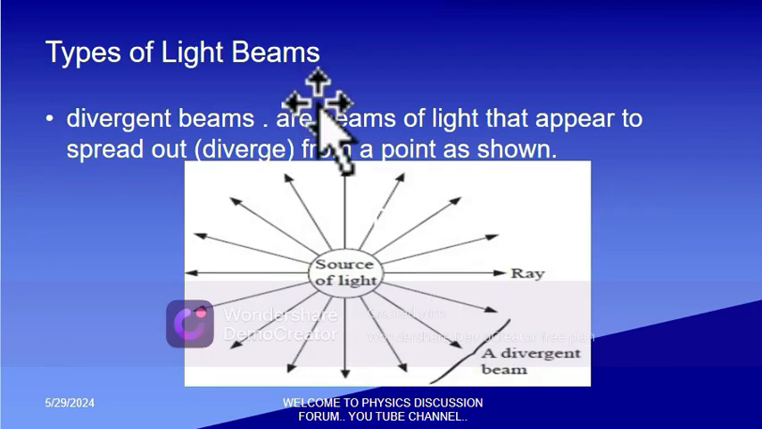The first one is divergent beams. These are beams of light that appear to spread out, or diverge, from a point, as shown. You see, the sun is the source of light, so the light from the sun diverges. It comes from a point and diverges as shown.